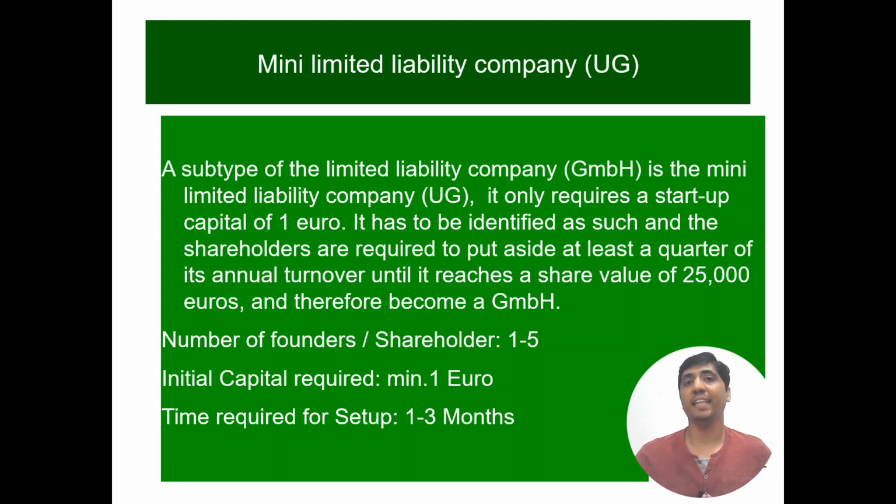That means if we decide to start with €100, €200 or 2,000 euros in our deposit account, we are only liable for that amount we put into our deposit account. So this is one of the biggest benefits of UG. We don't have to invest 25,000 euros. We can start even with €1, but the number of founders varies from 1 to 5. The time required for setup is the same, 1 to 3 months.